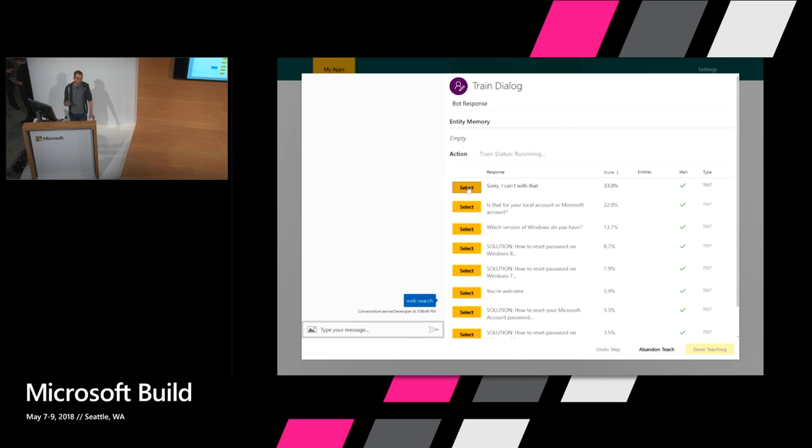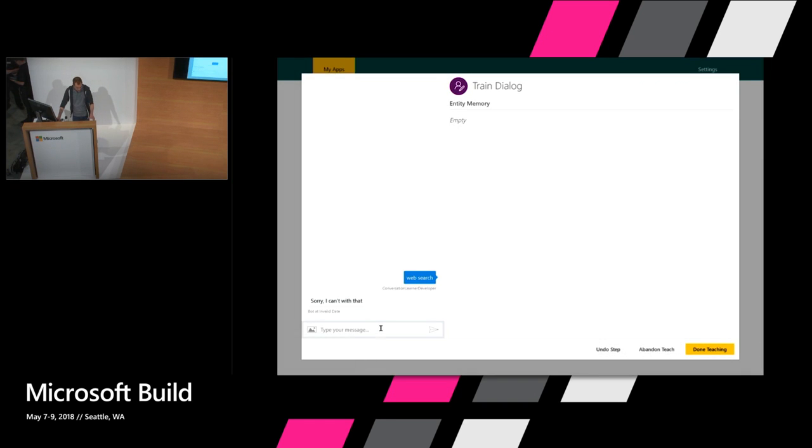It's never seen the term web search before, but there's also a word embedding model in here. So it has a concept of synonymy, and what it's learning is a boundary between what's in the task and everything that's outside the task. And with a few more examples, maybe 5 or 10, those scores would increase in certainty dramatically. So I can say, sorry, I can't help with that.